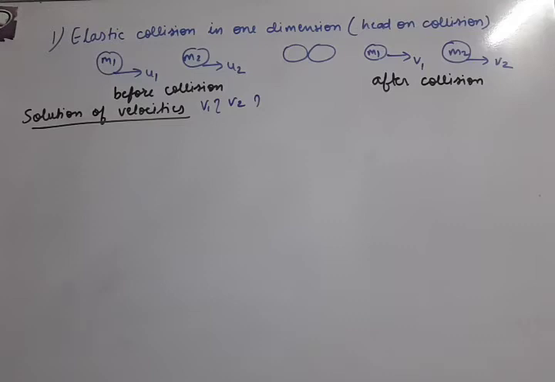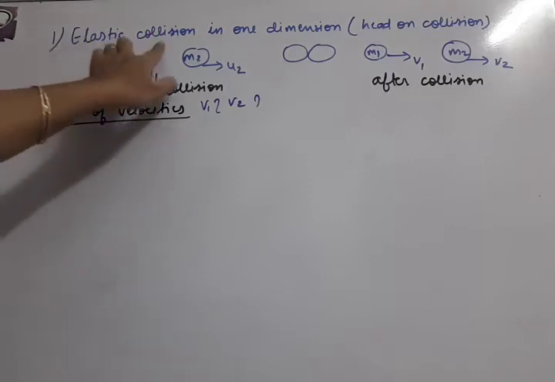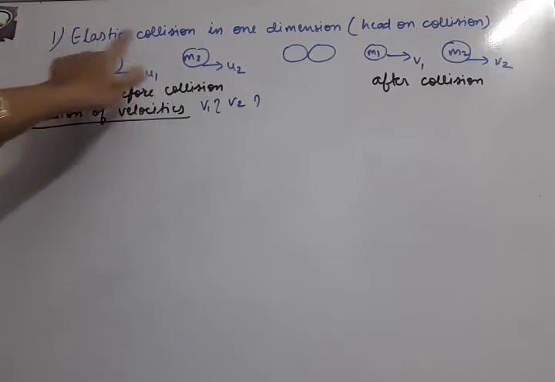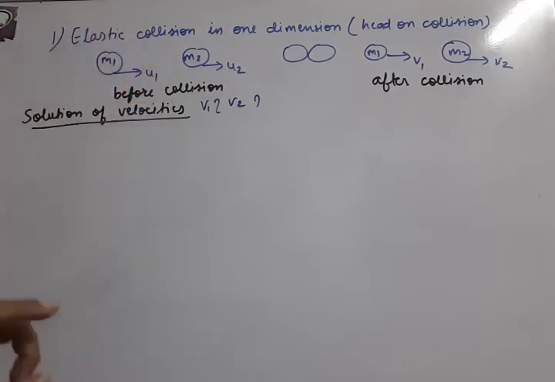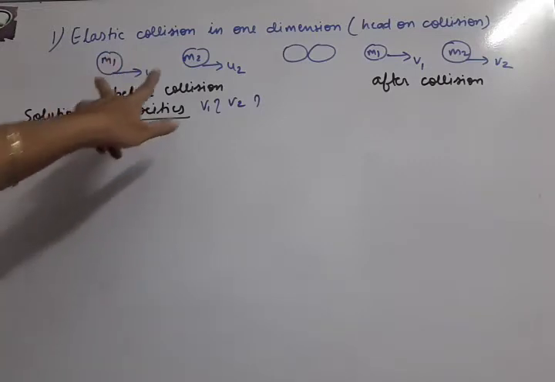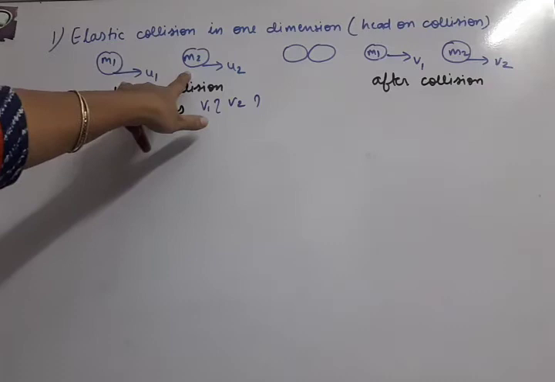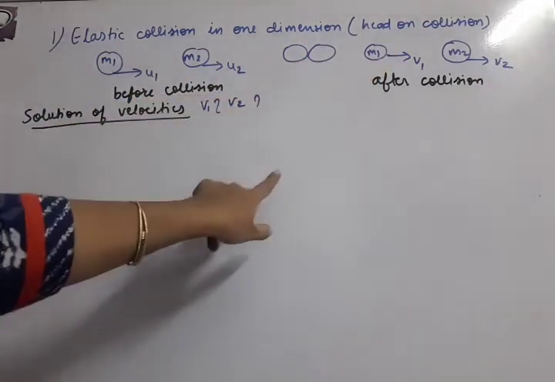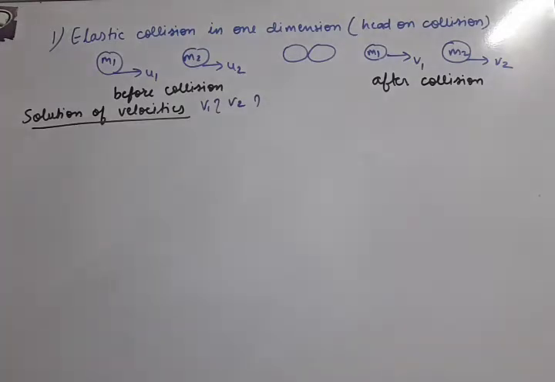Let us start solving. First of all, we have to focus on which type of collision it is. This is elastic collision. So in elastic collision, momentum is also conserved and kinetic energy is also conserved. So we will make these two equations. Momentum conservation equation means we have to take total momentum before collision and equate it with total momentum after collision.